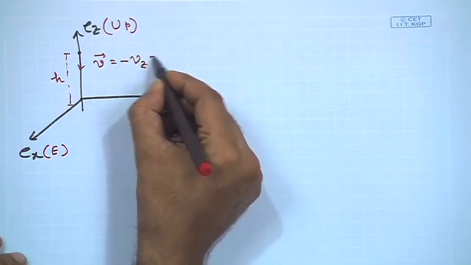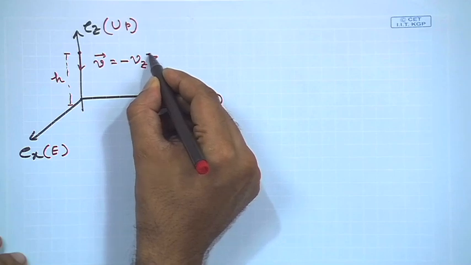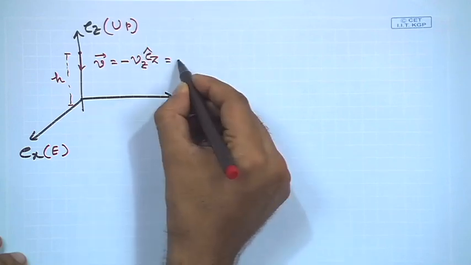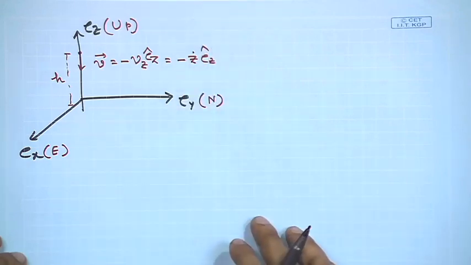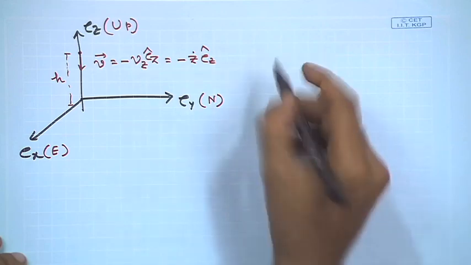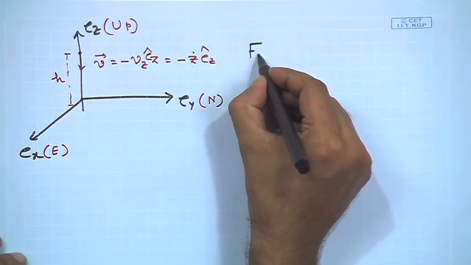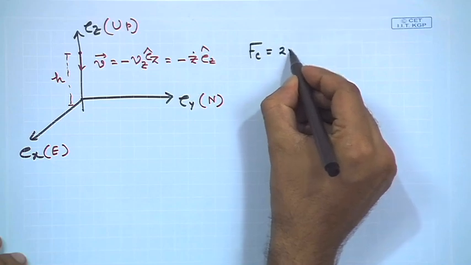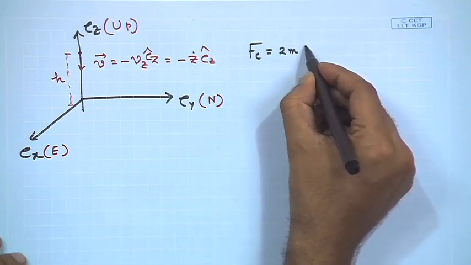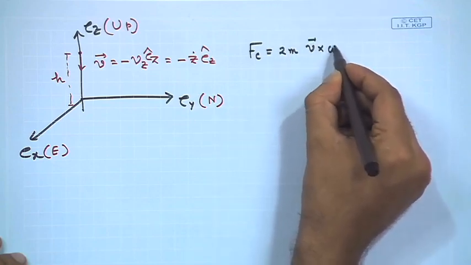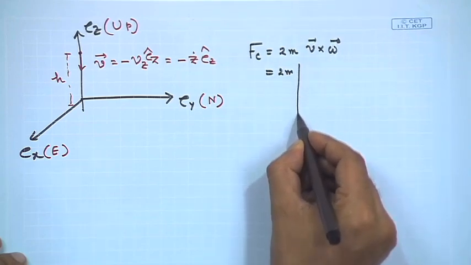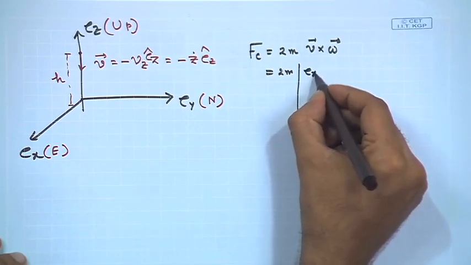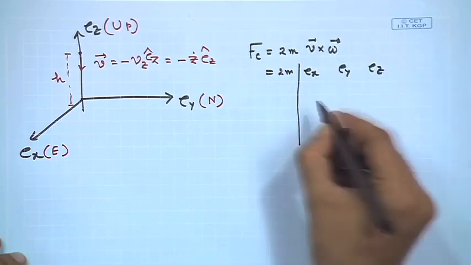Vz, it will be Ez cap actually, or we can simply write minus z dot Ez cap. This we can do, right. Now, if we calculate the Coriolis force on this particle, it will be twice m v cross omega, right. And once again, if we break it into components, it will be Ex, Ey, Ez.